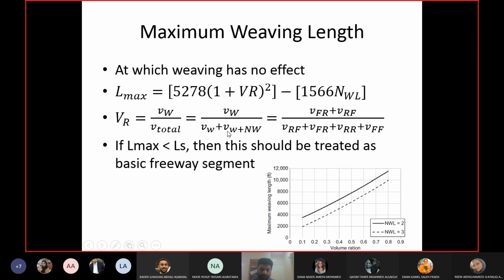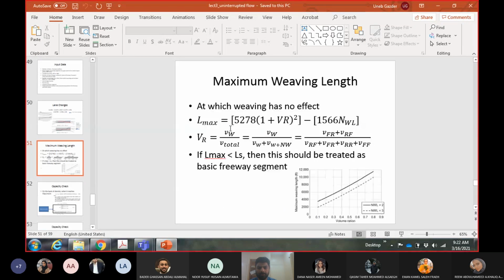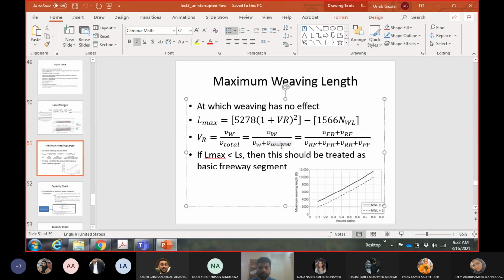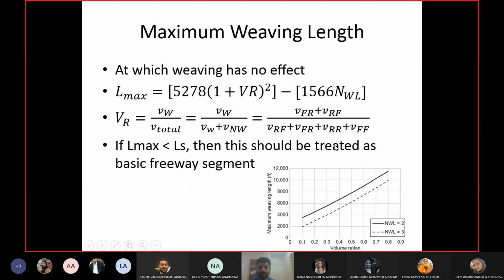I think there is a mistake in this equation. It should be weaving and then non-weaving, so I can correct it. You can correct it with me as well. It should be weaving and non-weaving. We are not adding twice.